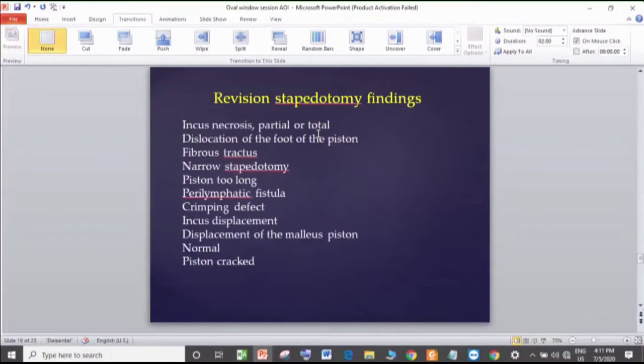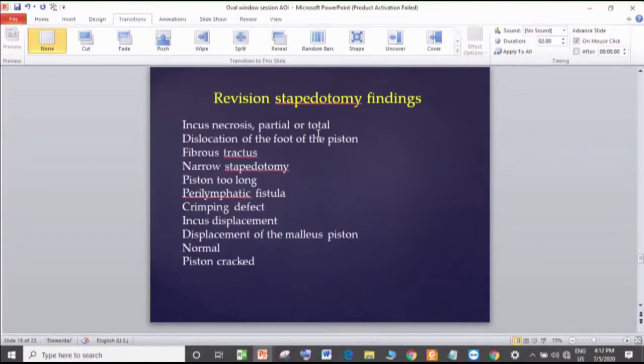Cannot be. And if you try to pull the piston with so much fibrosis at the lower end, it's a disaster. You are going to end up with a complete hearing loss. Then you cannot proceed with doing the job on the footplate. Getting the piston out is not a problem, but you don't know what to do next. What to do next? Yeah, correct.